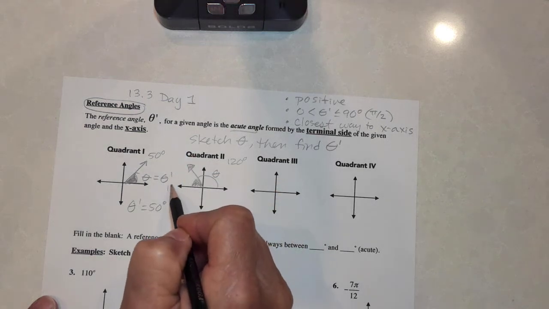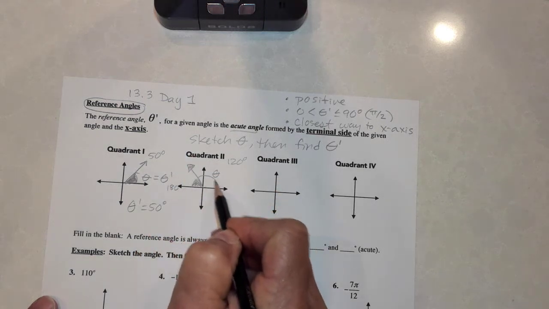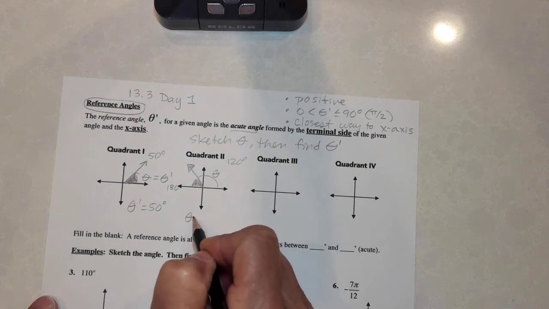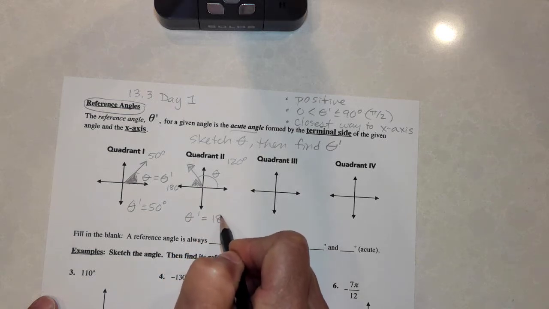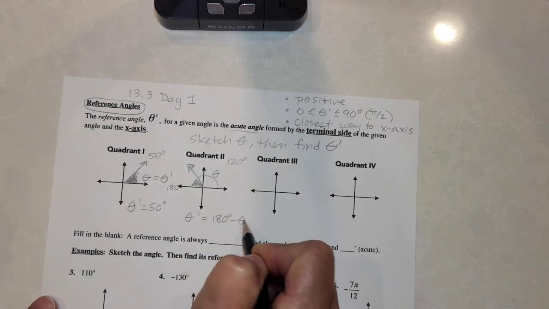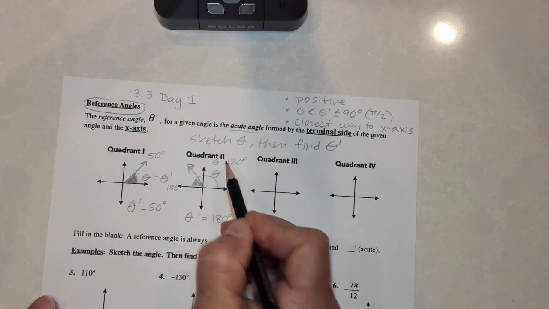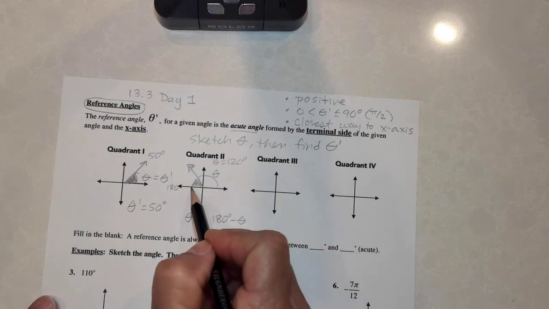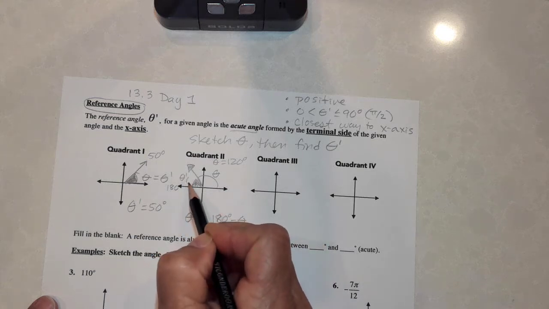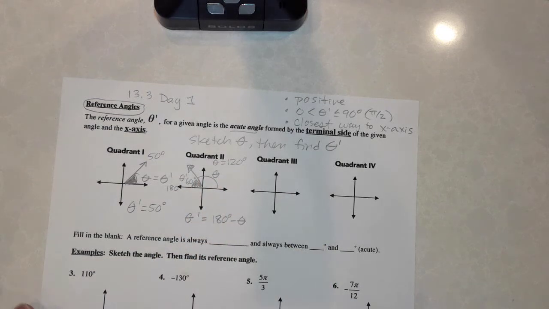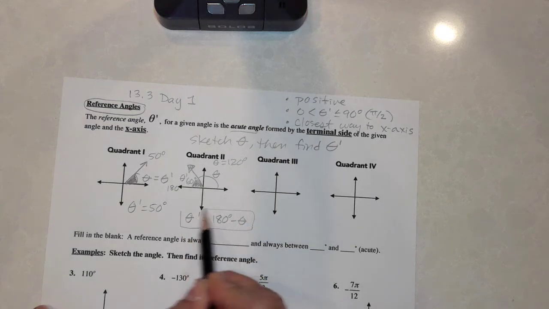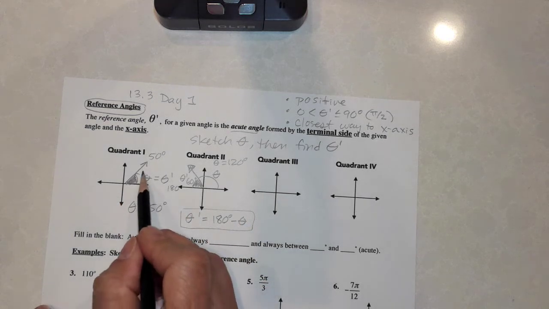Since this is 180, I would be taking away my theta. So to find my theta prime or reference angle, I would do 180 minus my original angle. So in this case, if I had started with a theta that was 120, then my reference angle, my theta prime, would be a 60. But again, don't try to memorize these, just sketch it out and then take a look at it and see how it looks.